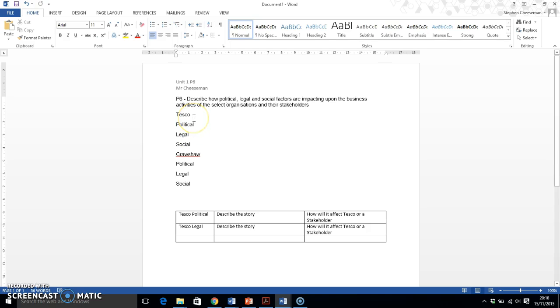You can talk about Tesco's and their political, legal and social factors that affect their organisation, their business or their stakeholders. And then you can do Crawshaw and you can just use headings, or you could create yourself a little table. So you could do Tesco's political, describe the story, and then how will it affect Tesco's or its stakeholder. Either way, the key is you need to describe a political story and then explain how that will affect Tesco's or a stakeholder of Tesco's.